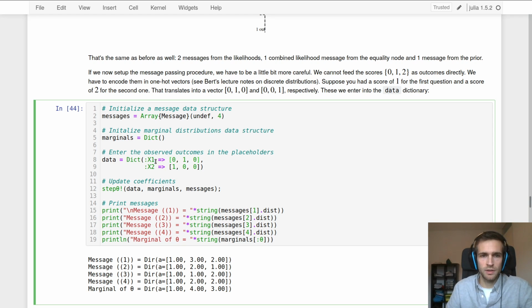So suppose that on the first question you got a score of 1. That translates into a one-hot encoding of 0, 1, 0. And suppose that for the second question you got a score of 2, which translates into a 0, 0, 1 outcome.